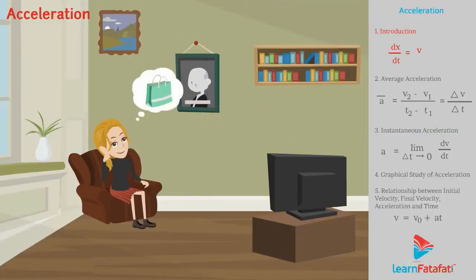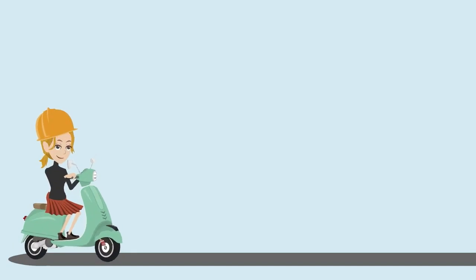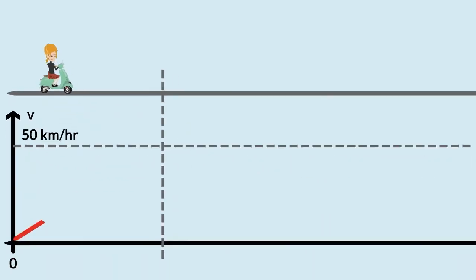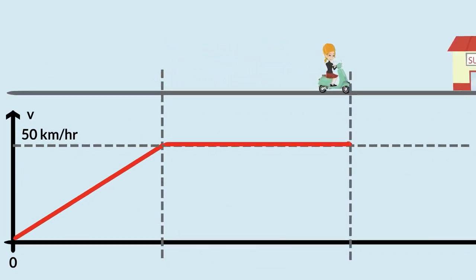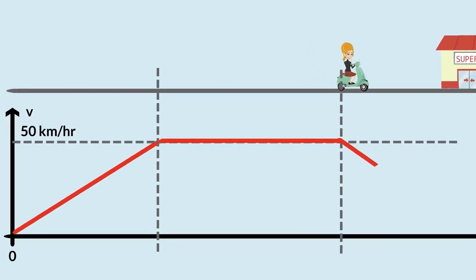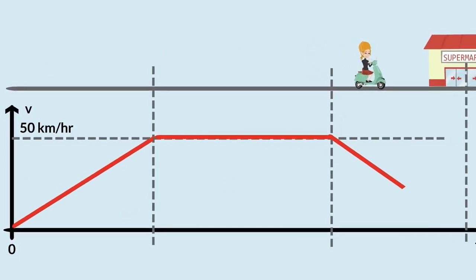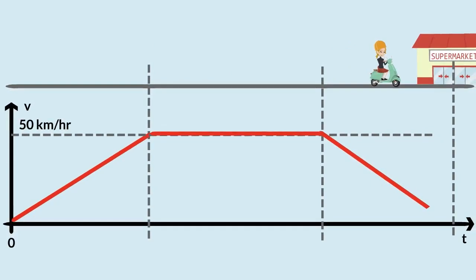Priya wanted to go for shopping. She wore her helmet and started the scooty. She gradually increased the velocity of the scooty till it reached 50 km per hour. Then she moved with uniform velocity of 50 km per hour. Again, when she reached the shopping mall, she had to reduce the velocity so as to stop the scooty.